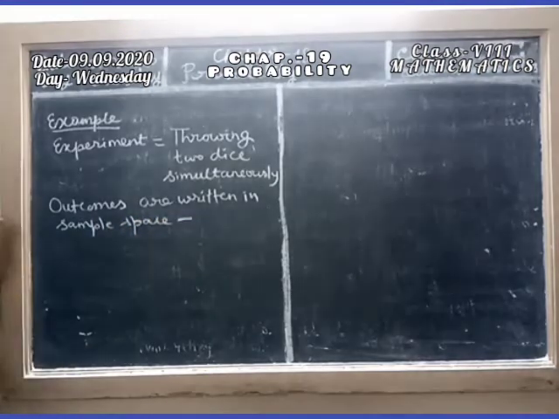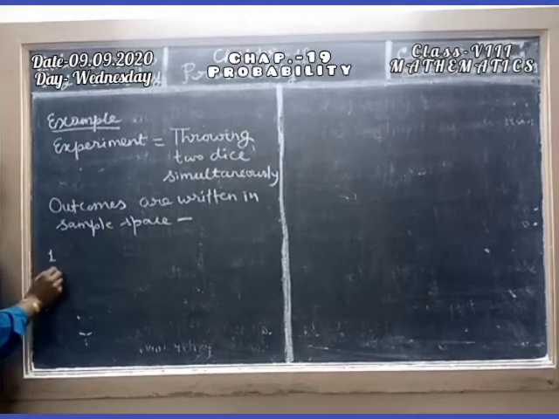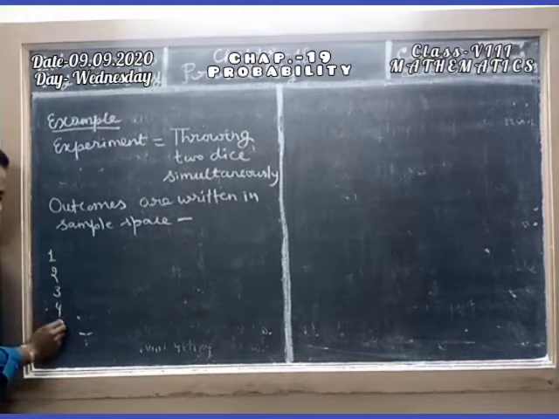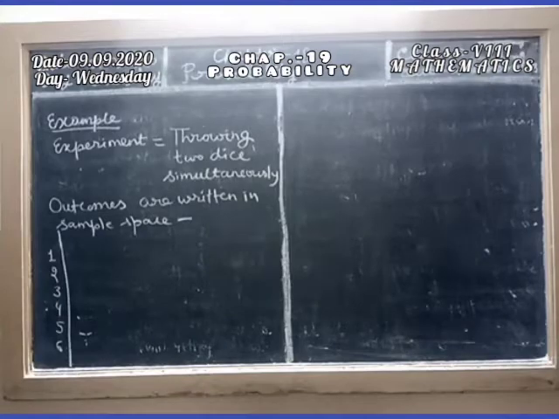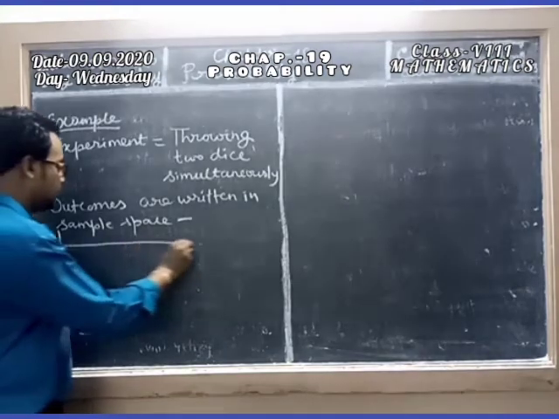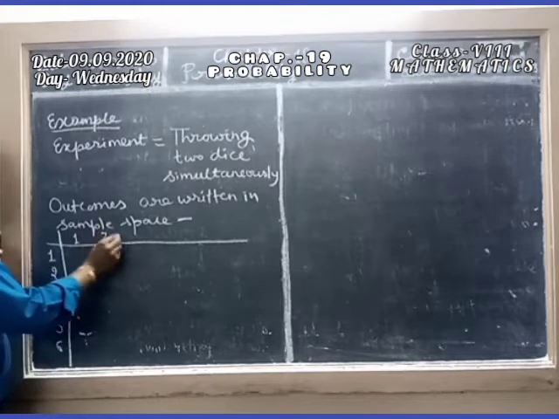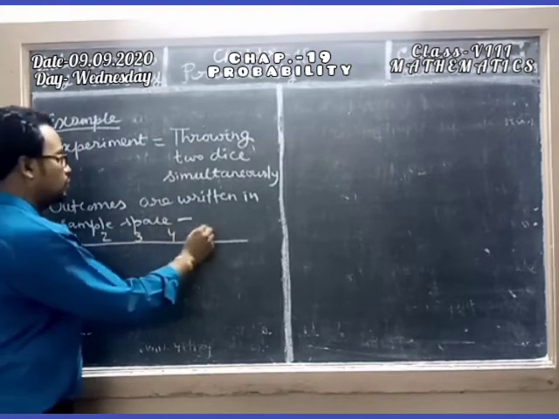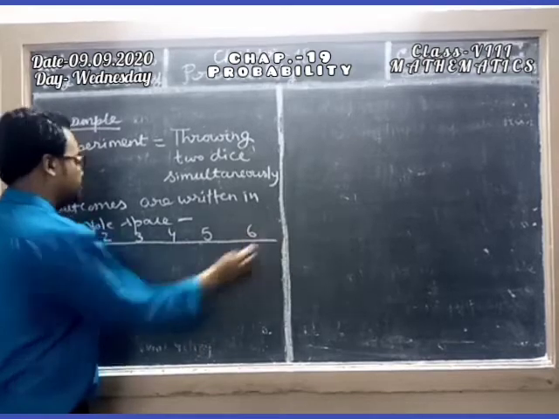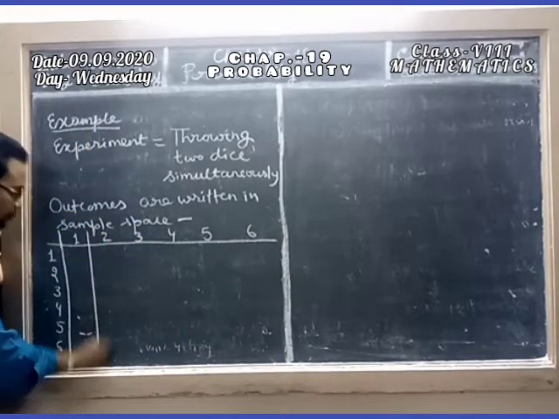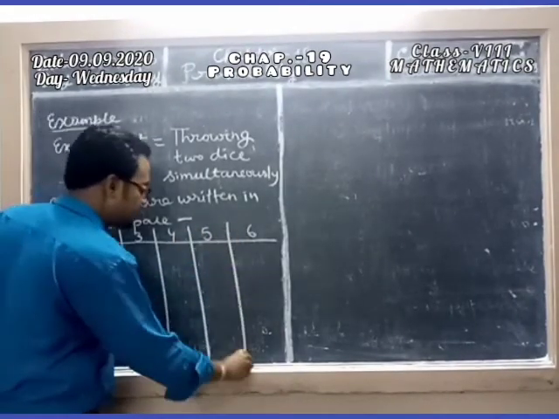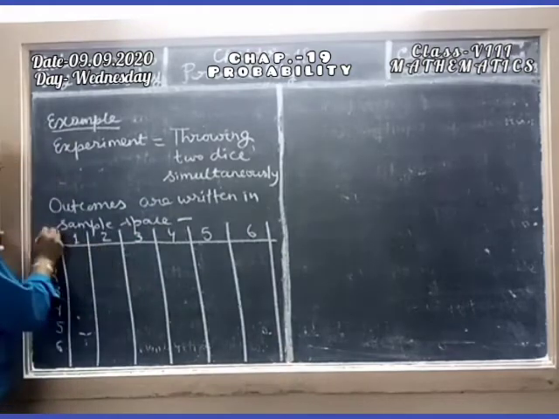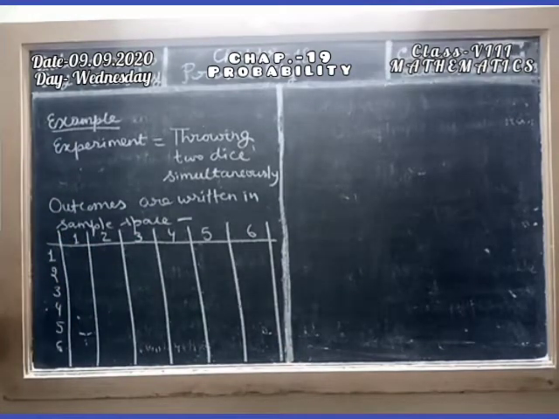So how do we write this experiment in sample space? Initially we write 1 to 6 in this manner, and 1 to 6 horizontally also: 1, 2, 3, 4, 5, 6. Clear, student? I write this in this manner because here we get 36 outcomes.